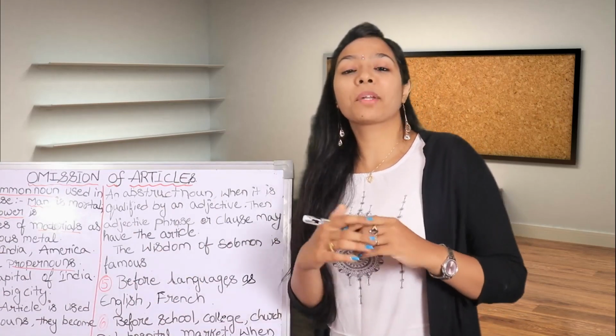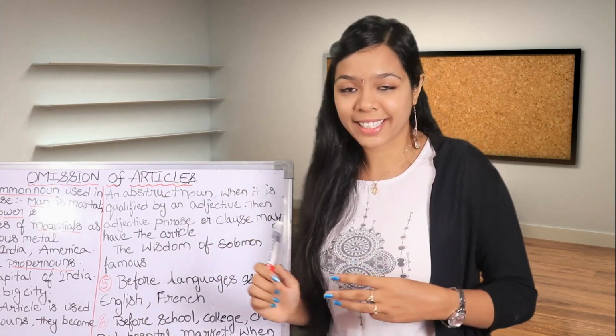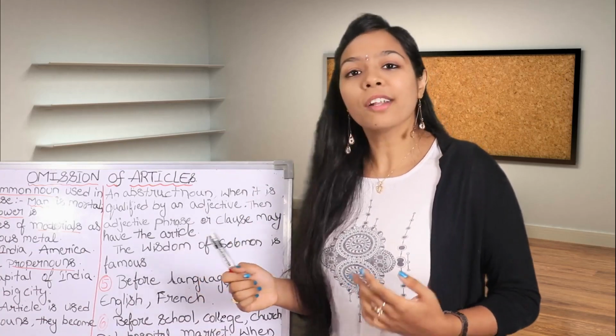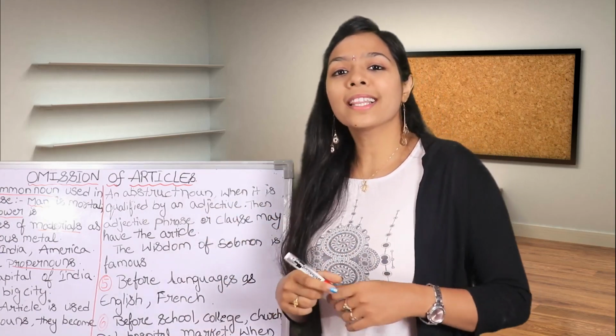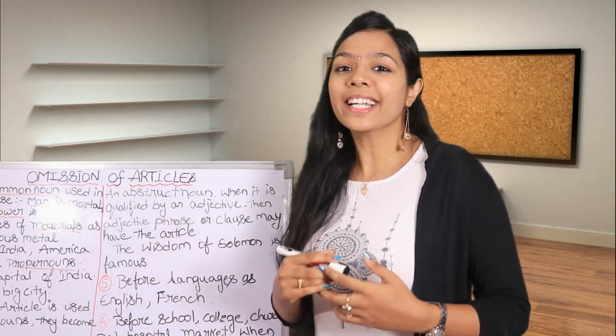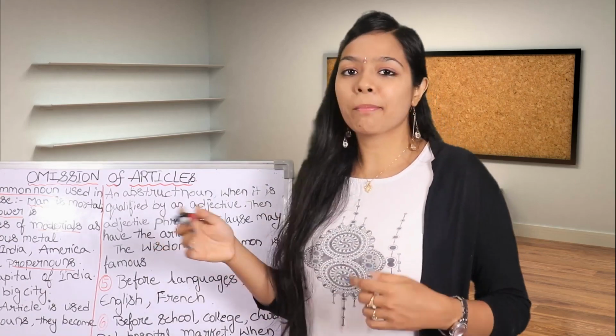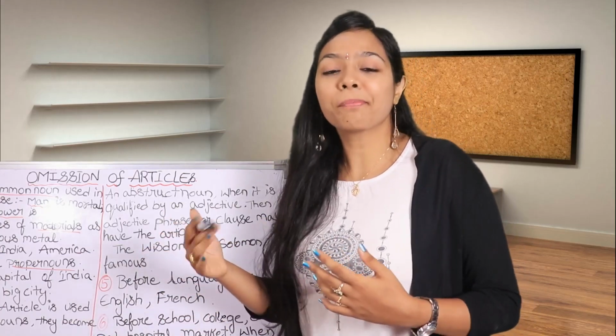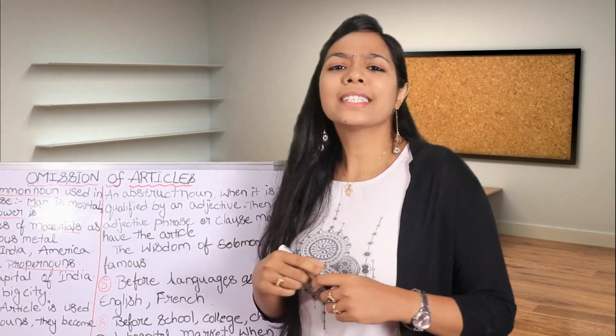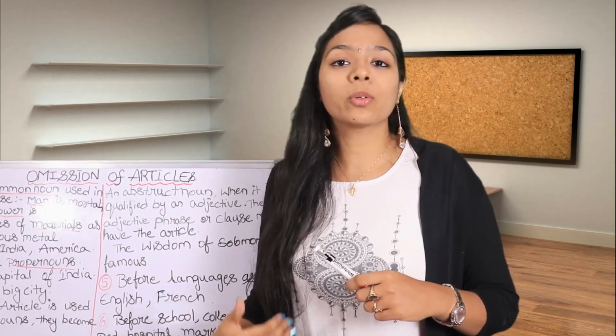Whereas a proper noun is something in particular. The name of a place or a person or a thing is a proper noun. So before proper nouns in general, we use omission of articles. And then, what is a material noun? All the names of the materials come under the material noun. For example, gold, cotton, silver, iron, all these are materials. So those are material nouns. And then, what is an abstract noun? An abstract noun is something you can only feel but can never see or touch. For example, anger, love, ego, honesty, wisdom.